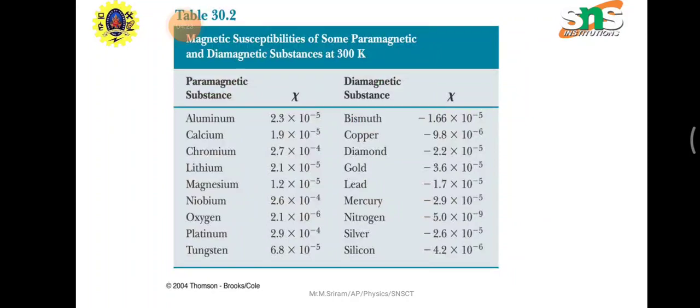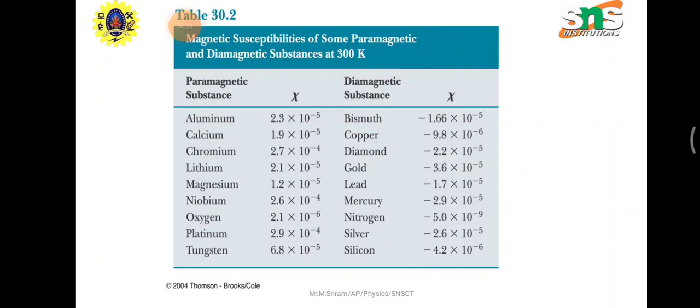And these are the magnetic susceptibilities of some paramagnetic and diamagnetic substances. For the paramagnetic substances: aluminium is 2.3 into 10 power minus 5, calcium 1.9 into 10 power minus 5, chromium 2.7 into 10 power minus 4, lithium 2.1 into 10 power minus 4, magnesium 1.2, niobium 2.6, oxygen 2.1, platinum 2.9, and tungsten 6.8.